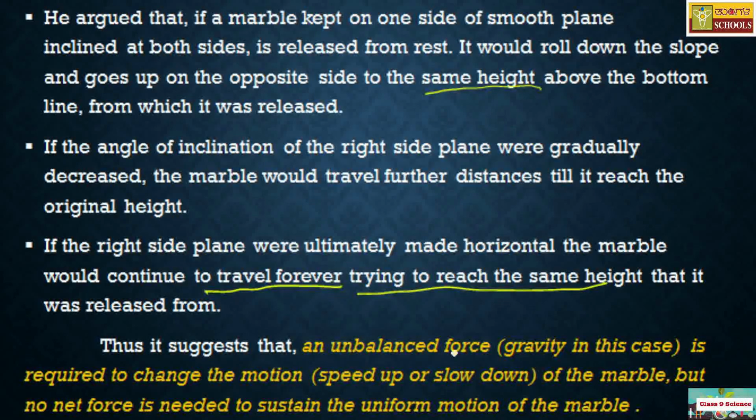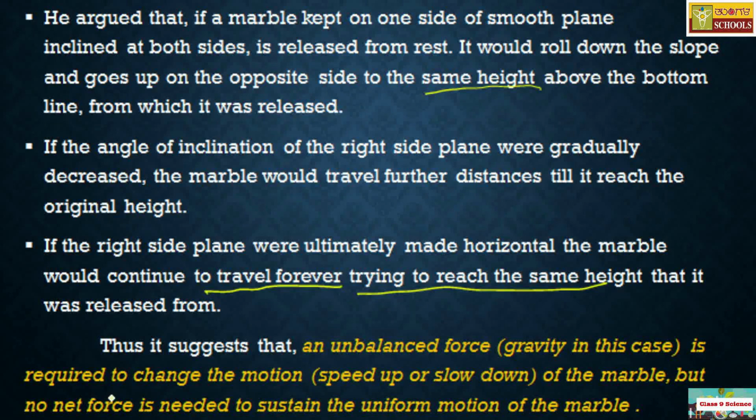This suggests that an unbalanced force, like gravity in this case, is required to change the motion, either to speed up or slow down the marble. But no net force is required to sustain motion, unlike the first example I quoted, where continuous force was thought to be required to keep the ball in continuous motion on a surface.